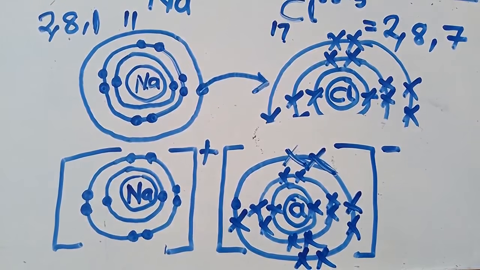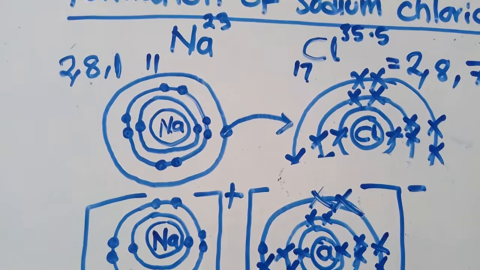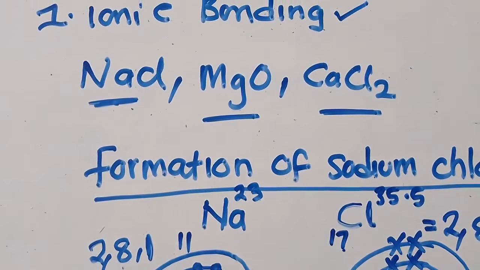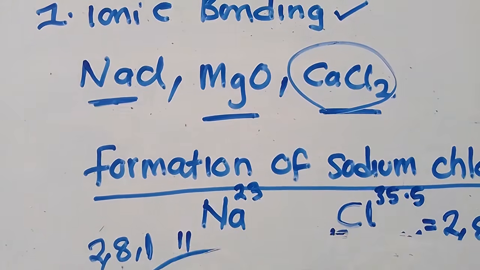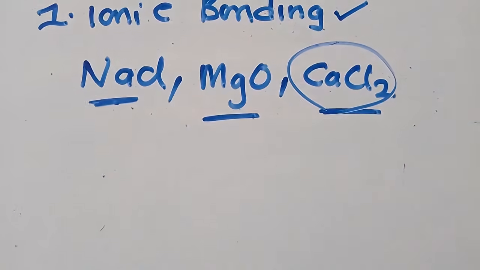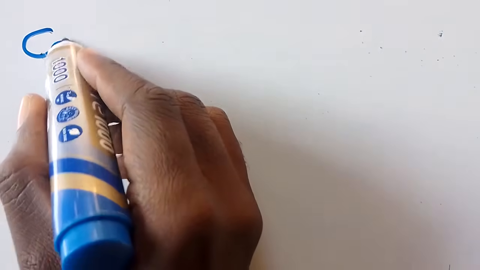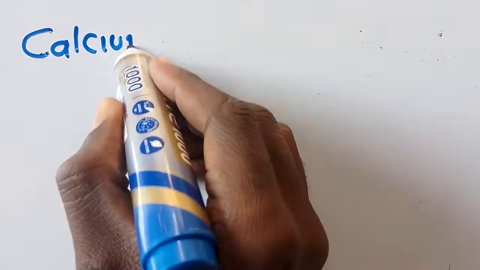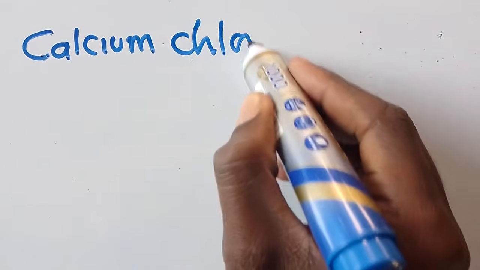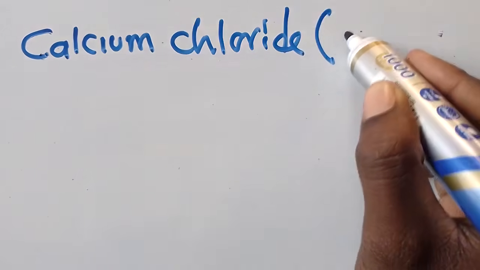So now let me give you the last example of how we can form this one that is having a 2 here, which is calcium chloride. So how can we form calcium chloride? I'm going to do this. We are forming calcium. This is what we want to form: calcium chloride. Then we know that it is like this.